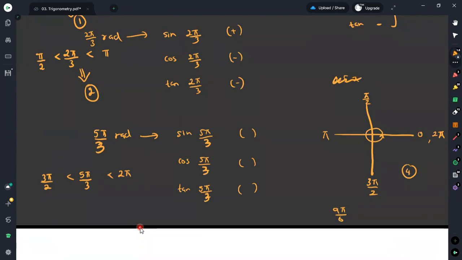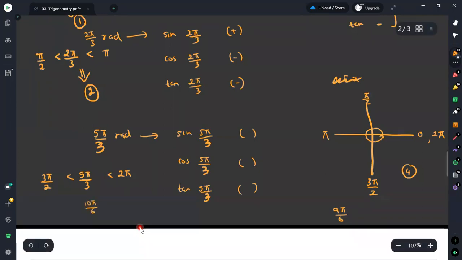But if you consider this part, it will be 10 times π over 6. Now you can simply say that this is greater than 9 times π over 6, and 10 times π over 6 is greater than this quantity, and then here we'll get this as 2π. 2π in the sense it is simply 12π divided by 6. Therefore, using this concept again, we can say that it falls into the fourth quadrant.